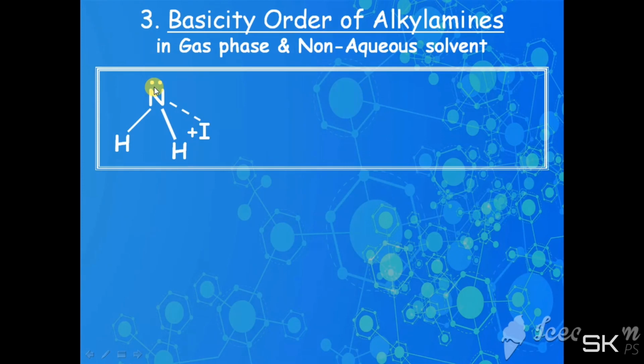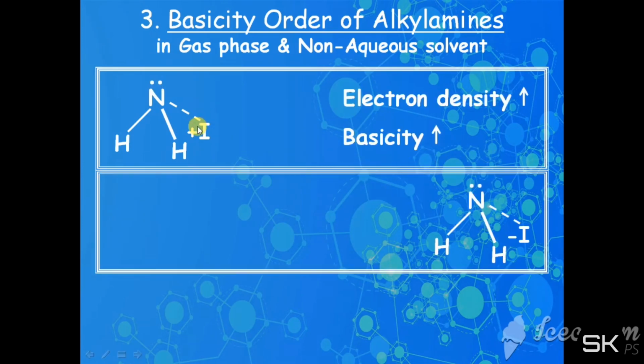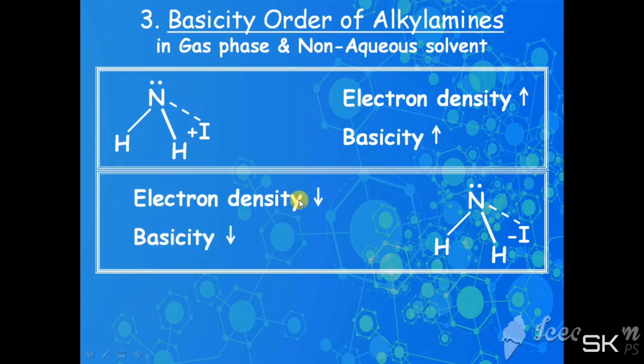Therefore the basicity also increases. But when we replace the hydrogen with an electron withdrawing group, then electron density decreases. Therefore the basicity also decreases.